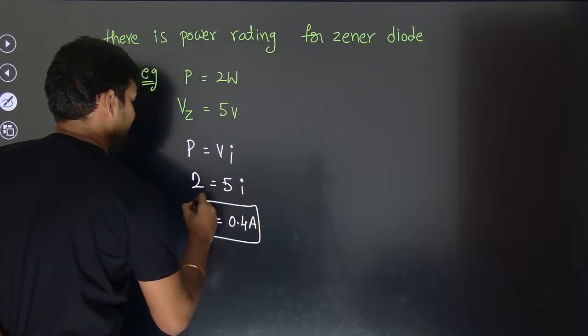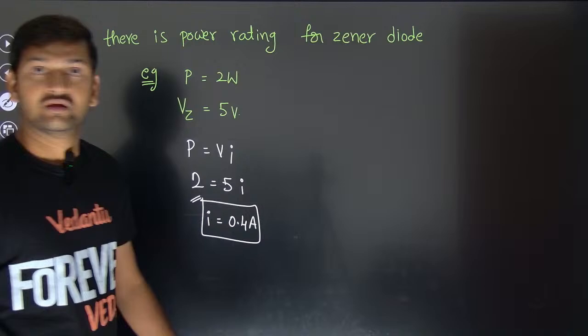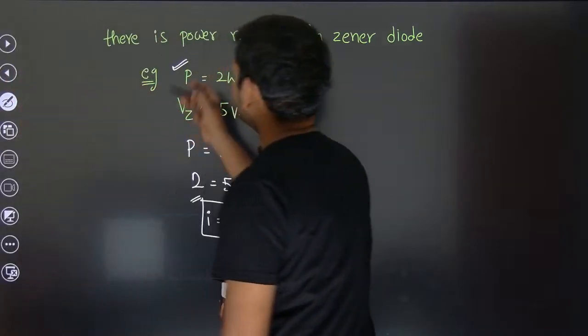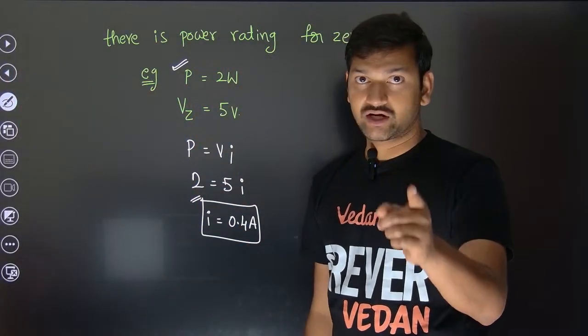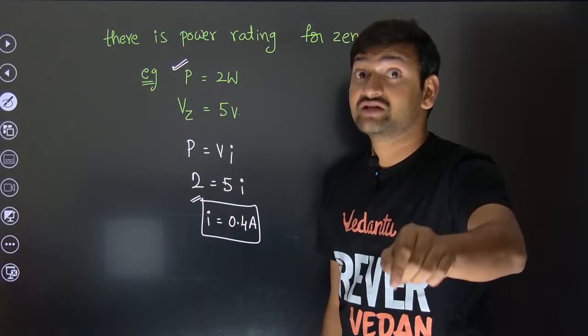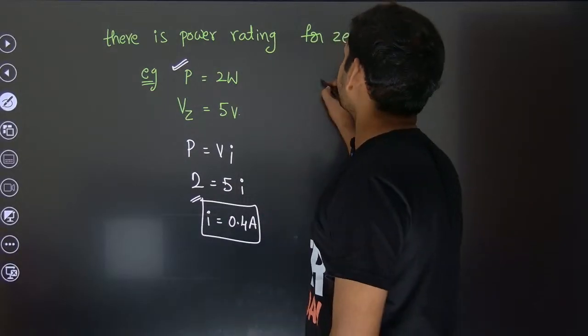This is an indication that when the power rating is given for the Zener diode, they are trying to give us some information. What is that information?